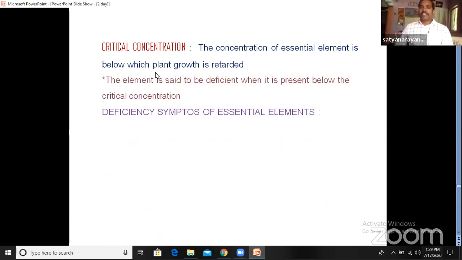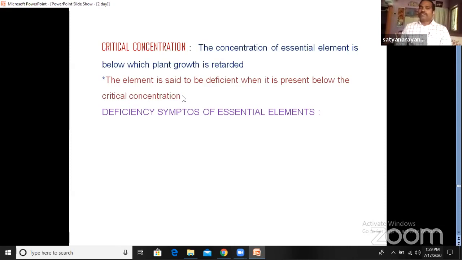Now, an element is said to be deficient when it is present below the critical concentration. In case of copper, it is required at 4 to 15 micrograms. If it is present below 4, we can say the element is deficient.